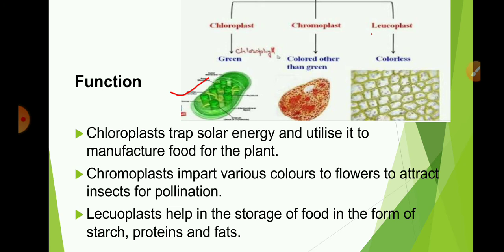Chloroplasts trap solar energy and utilize it to manufacture food for the plants by the process of photosynthesis. So it is also known as the kitchen of the cell. Function of chromoplast is to impart colors to flowers and fruits. It helps to attract insects for pollination. Because of the attractive colors of flowers, insects get attracted towards them and it helps in the process of pollination. Leucoplast helps in storage of food in the form of starch, proteins, fats and oils.